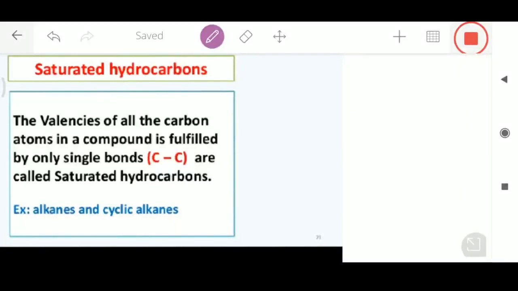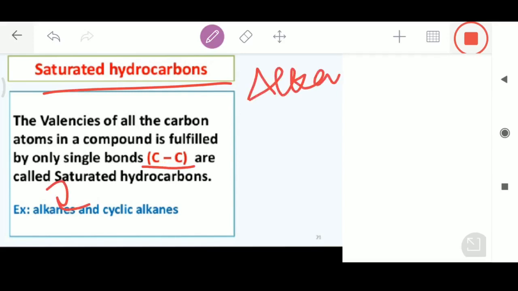Saturated hydrocarbons are the hydrocarbons in which the carbon atoms are connected by single bonds. These saturated hydrocarbons are also called alkanes. Now the question arises why they are called saturated hydrocarbons or alkanes. Because an alkane is a hydrocarbon in which the carbon atoms are connected by single covalent bonds. There is no double or triple bond in an alkane.